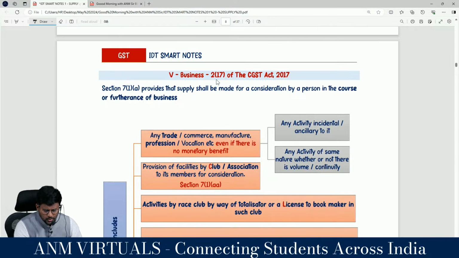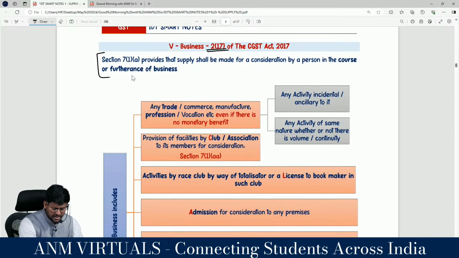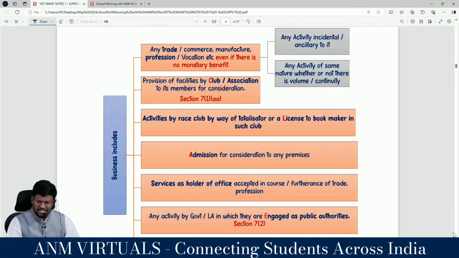Now moving to Section 2 subsection 17 of the CGST Act. Section 7 subsection 1 clause A provides that supply should be made by a person in the course or furtherance of business. So we should know what business is all about, correct?